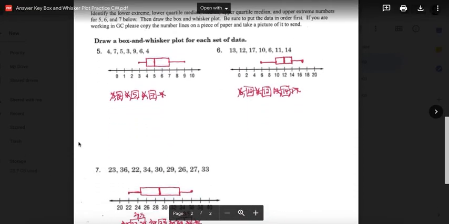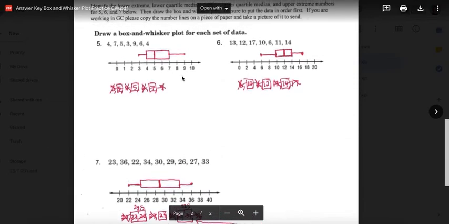Now here you had to draw your own and you had to email me these. So here, there were 7 numbers, so be careful when you're doing these. I would suggest crossing them out as you use them because some of you were only doing 6 numbers for this one, so be careful. So if there's 7 numbers, that means there's going to be 1 number in the middle, and then you have to find the median to the left here, so we cross out 1 from each end, so there's our lower quartile. And then if this is the median, we cross out 1 from each end, there's our upper quartile, and there's my median, and then my lower extreme and my upper extreme.